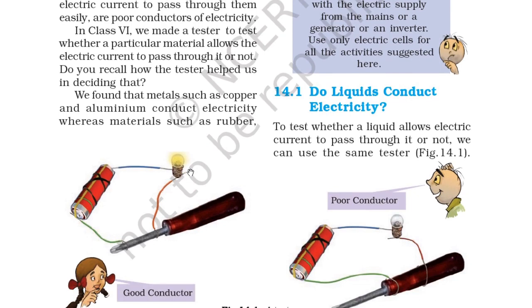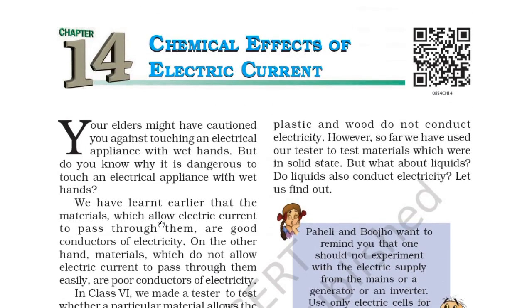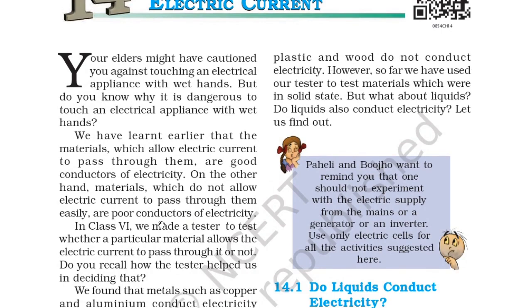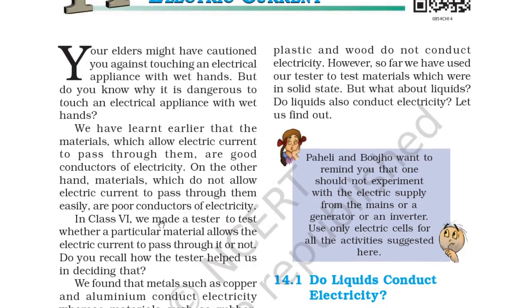We found that materials such as copper and aluminium conduct electricity. So you can see here is a good conductor of electricity, whereas materials such as rubber, plastic and wood do not conduct electricity. However, so far we have used our tester to test materials which were in solid state. But what about liquids? Do liquids also conduct electricity?